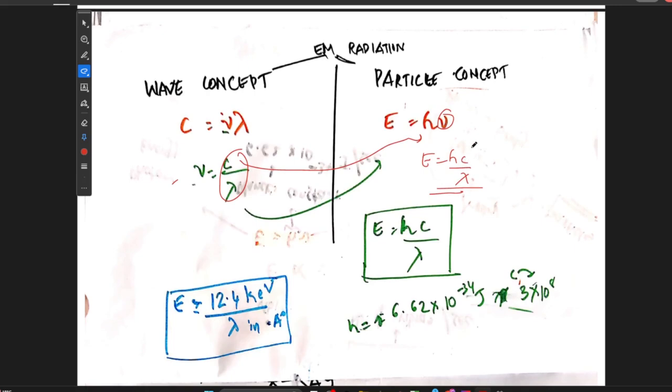We already know h is 6.62 x 10^-34, and c is the velocity of light, which is 3 x 10^8. If we multiply this, we get energy equal to 12.4 kilo electron volt per lambda in angstroms.